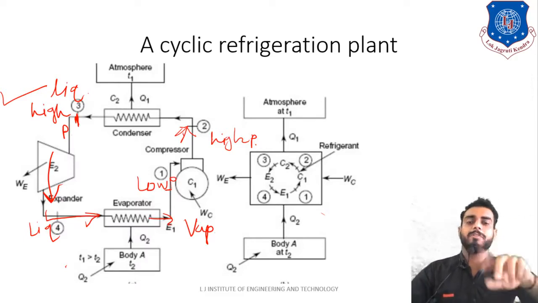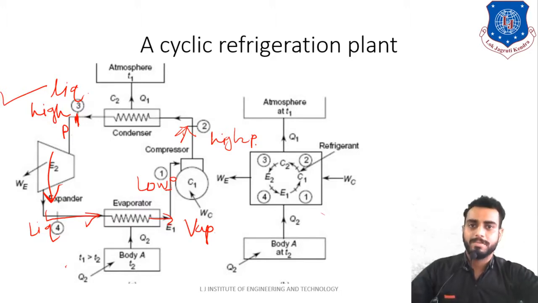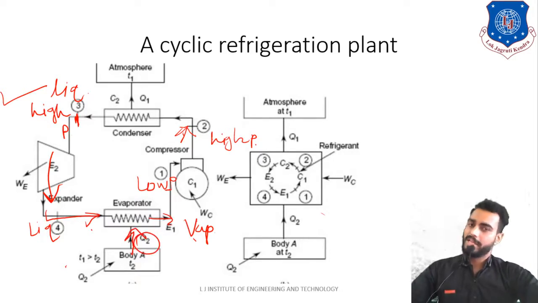Then and then the water will be converted into the steam, right? So here also it will take place like that. That liquid refrigerant is converted into vapor. So in order to do this conversion, you have to externally supply this heat, that is Q2. Clear? So this is what happens over here, right?